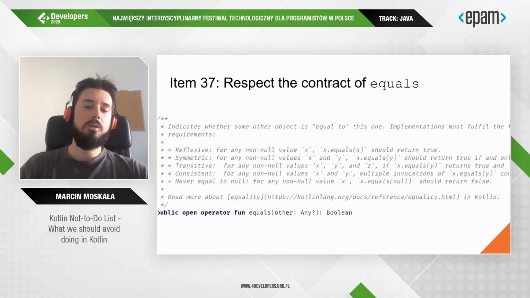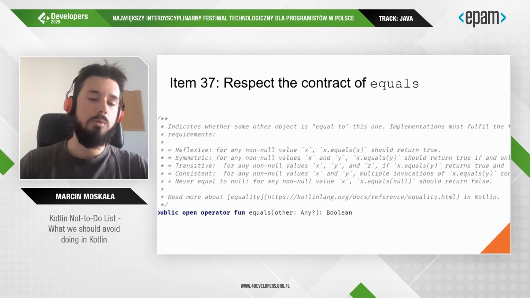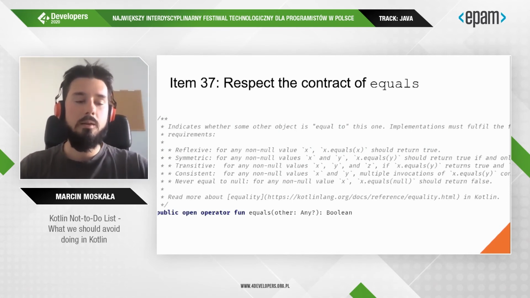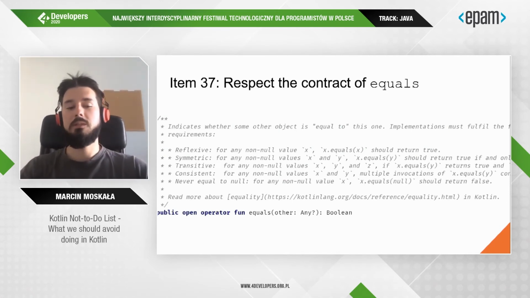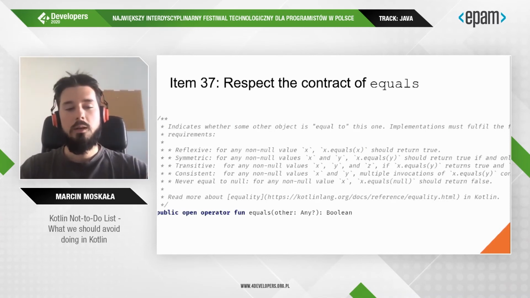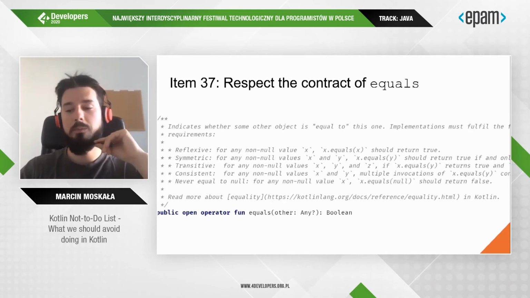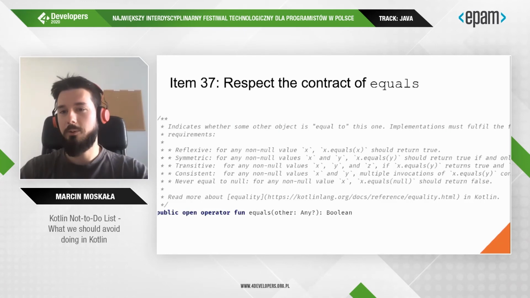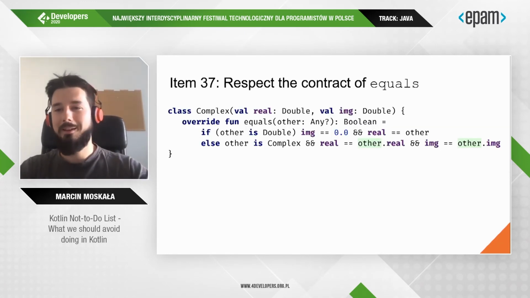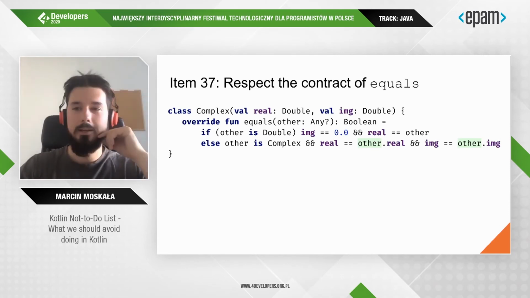Okay, there are a few contracts that are famously known and that we need to respect in the JVM platform. One of them is the contract of equals. A long description, but quite intuitive for most people. But I have already seen a few ways how it can be broken. And here I would like to play with you. Again, we have a delay, so I will just give you a moment to think about it.